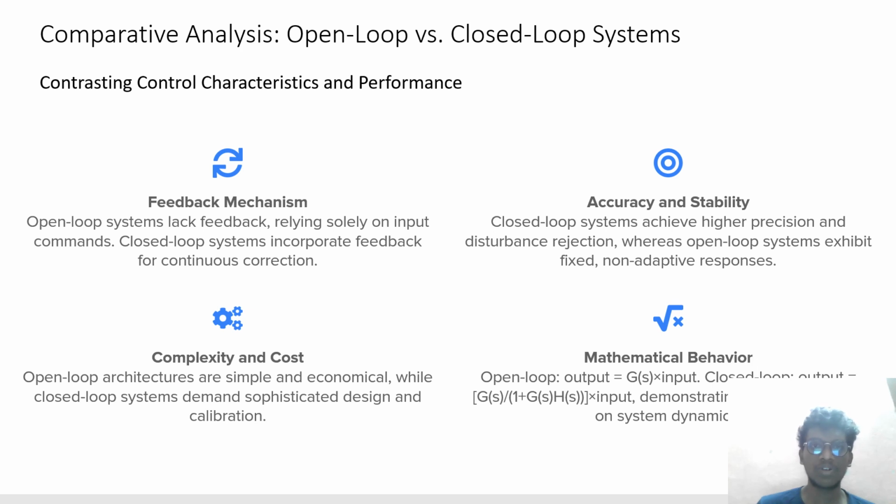Comparative analysis: open loop versus closed loop systems. Contrasting control characteristics and performance. Feedback mechanism: open loop systems lack feedback, relying solely on input commands. Closed loop systems incorporate feedback for continuous correction. Accuracy and stability: closed loop systems achieve higher precision and disturbance rejection, whereas open loop systems exhibit a fixed, non-adaptive response. Complexity and cost: open loop architectures are simple and economical, while closed loop systems are more complex in design and mathematical behavior.